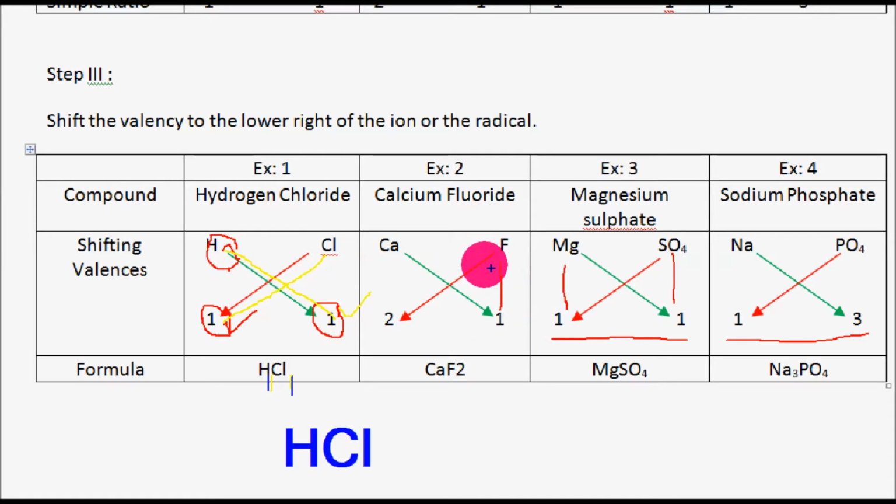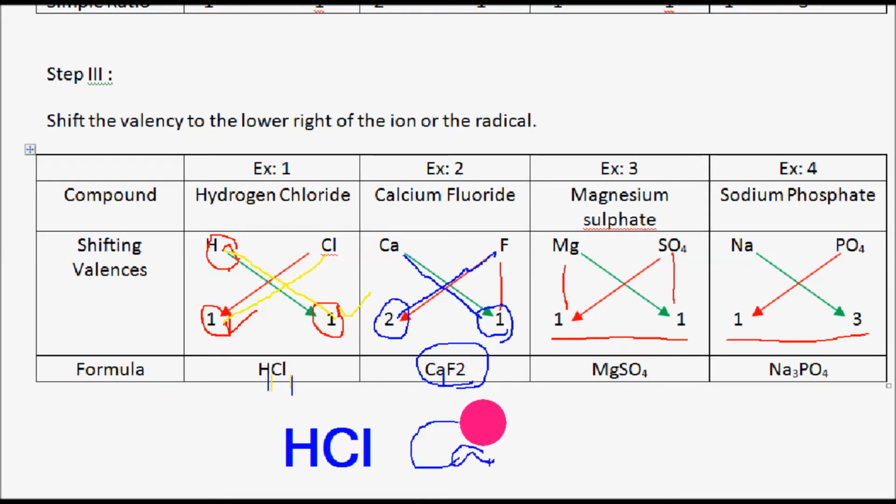Then in the case of calcium fluoride, the calcium valency is 2 and the fluorine valency is 1. Simply cross multiply the valency of fluorine with calcium and the valency of calcium with fluorine, then the formula you get here is CaF2, Ca1F2. So when it is 1, you don't have to mention it; simply you can write Ca and F2, CaF2. You can write it simply like that.